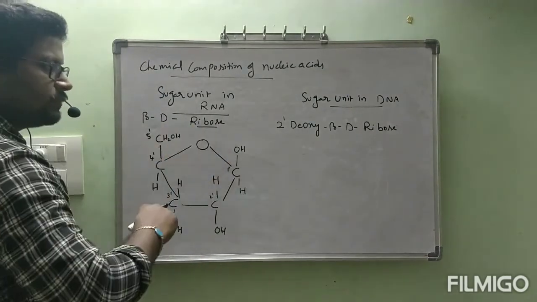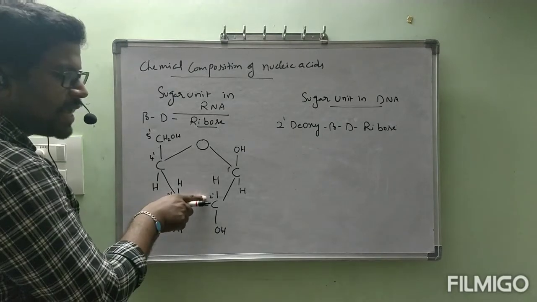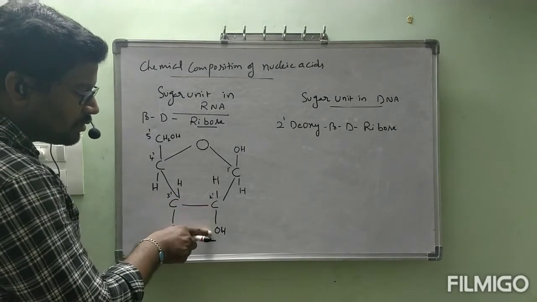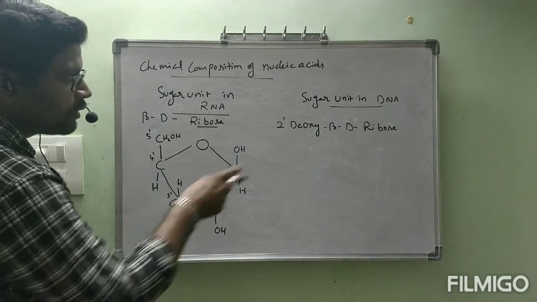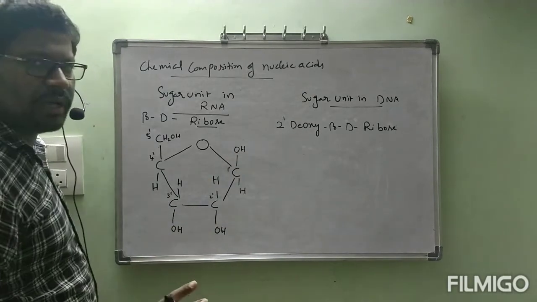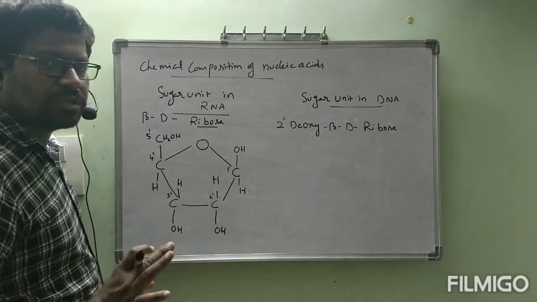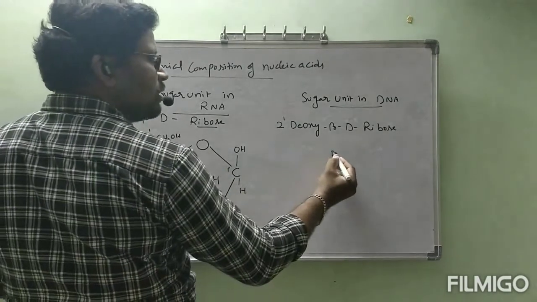This is ribose. In that, the second carbon atom, the 2-dash carbon atom, has an OH in ribose. In deoxyribose, this O is not there. Deoxy means without oxygen. Now let us see the structure.